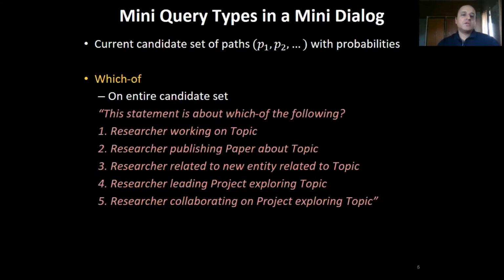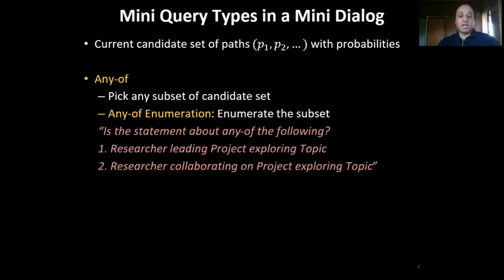Okay, so what are the different types of mini queries? The first type is called which of. Now consider the entire set of candidate paths with their probabilities. The which of query takes the entire candidate set and asks the expert which one of these is the right path. There are 2 points to note here. This is the only query type in active learning. Secondly, this works well when the set of candidates is small, but is unlikely to make progress for a large set of candidates.